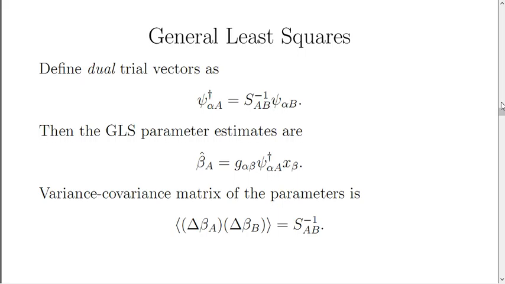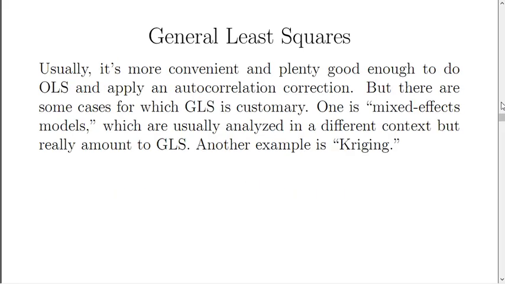And just as before, the variance-covariance matrix of the parameters themselves is the inverse S matrix, which serves to underscore the importance of the S matrix and of its inverse when doing least squares regression of all kinds. Now, by the way, it's usually more convenient and plenty good enough to do ordinary least squares and apply an autocorrelation correction. But there are some cases in which general least squares is customary and comes in right handy.